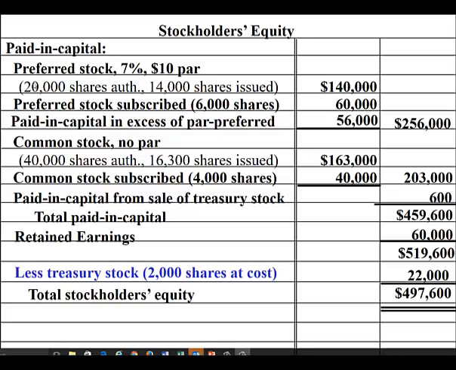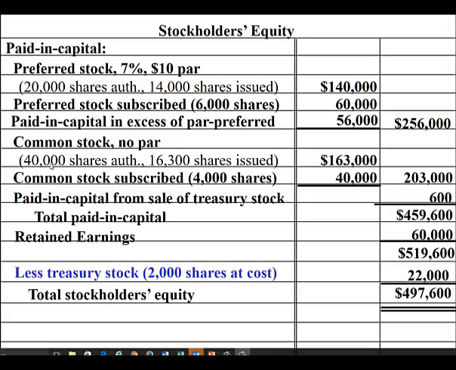Then preferred stock is followed by preferred stock subscribed. That's 6,000 shares. So 6,000 shares at a $10 par value is $60,000. Then the balance in the paid-in capital in excess of par preferred is listed. The three balances are totaled to get the total paid-in capital for preferred stock. Next, common stock is listed with its description.